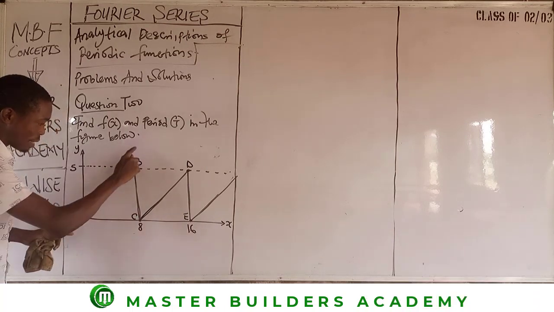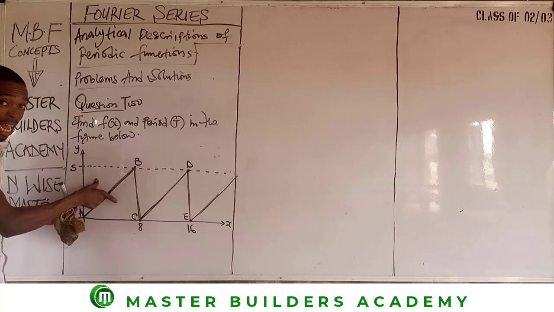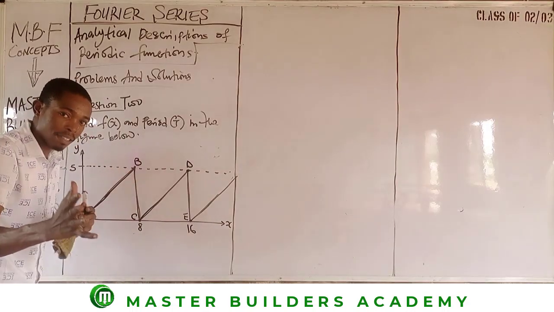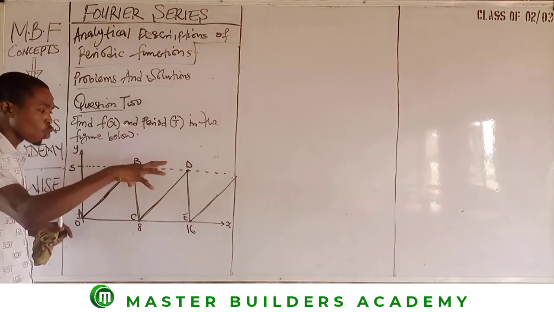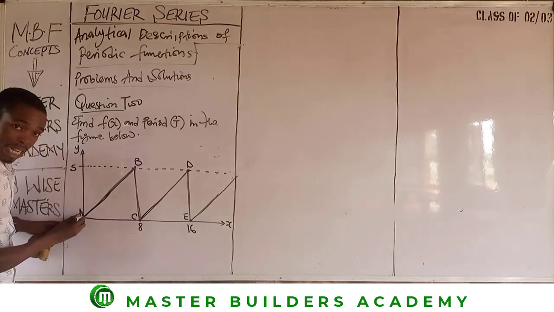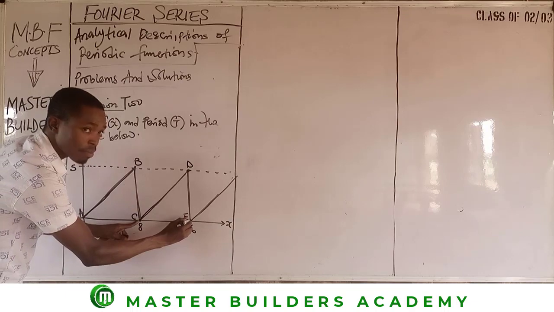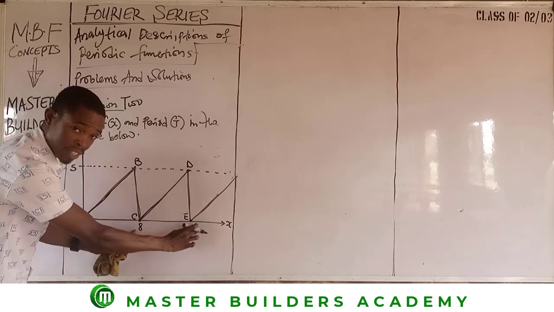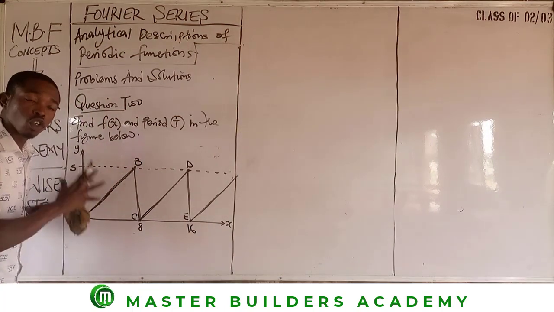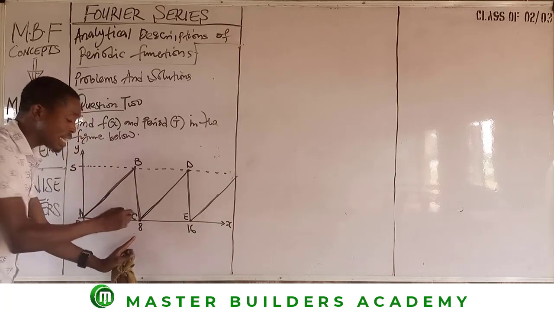This line AB is a slanting line. Now, when we move from C to D, it is also a slanting line like this. And as you can see, they are like parallel lines. But how do I get to know whether these two lines are exactly the same? The interval between where this starts from A to B is 8. Now, the interval between C and D is also 8, because if I remove 8 from 16, I will also have 8. That means my complete cycle on this non-sinusoidal graph will end at C. So the period of this graph now is 8.